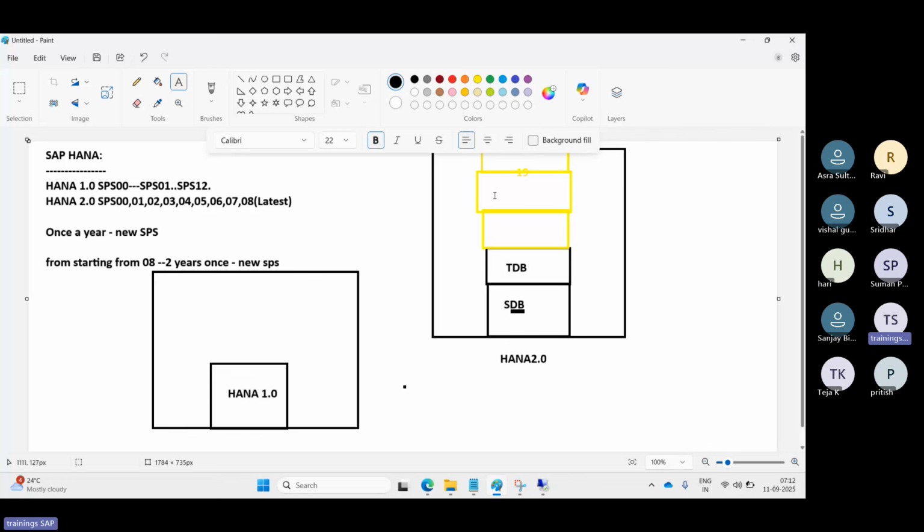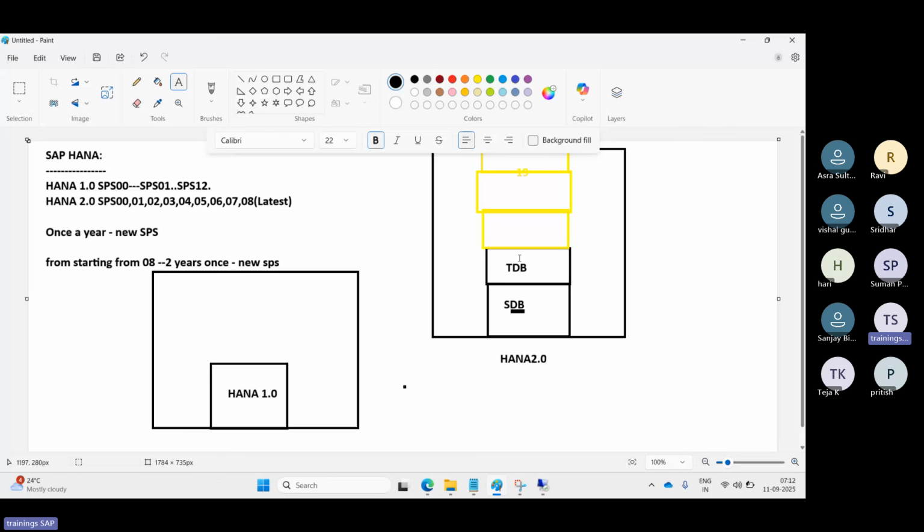So this is the multi-container, and this is the single container. This is the apartment-based concept, and this is the independent-based concept. In the independent, only one family can stay. On each floor, multiple families can stay. So that is the main difference between HANA 1.0 and 2.0.